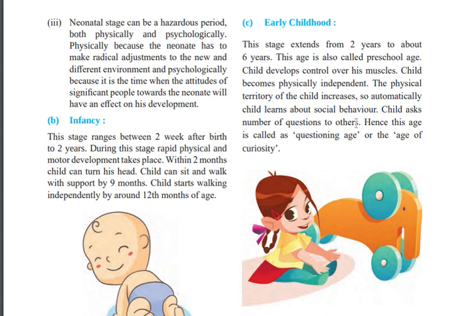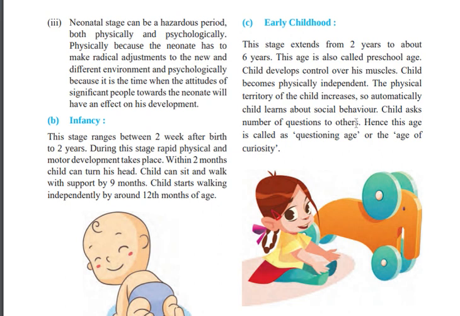It is also a questioning stage, where if you see children in senior or junior KG, they will ask you questions. What is happening? Why is the sun rising in the morning, and why is it not rising in the evening or at night?